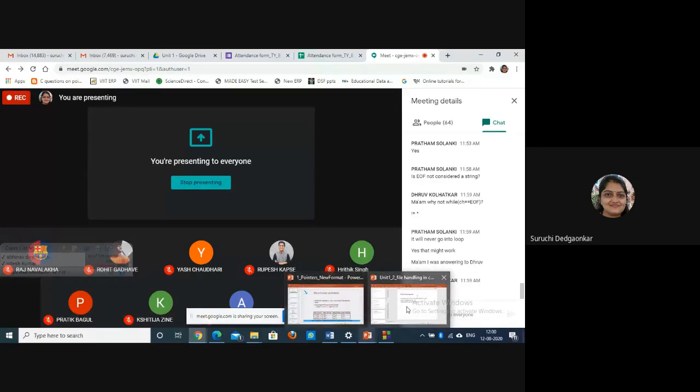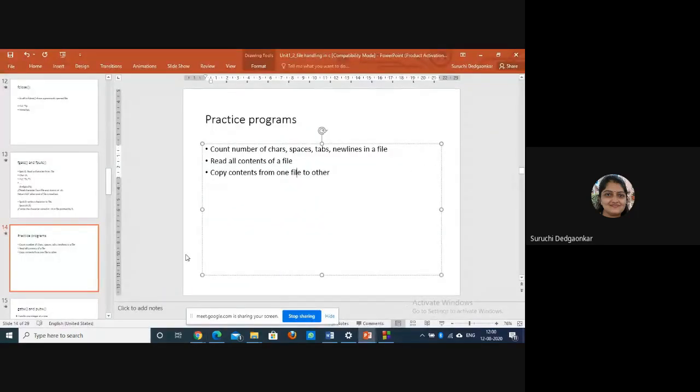Clear? So can you try this program now? Next time we will discuss it. Copy contents from one file into another: you can have two file pointers at the same time. One will be used for reading from the source file, and the second file pointer can be used for writing into the file. So using two file pointers you can copy contents from one file into another.